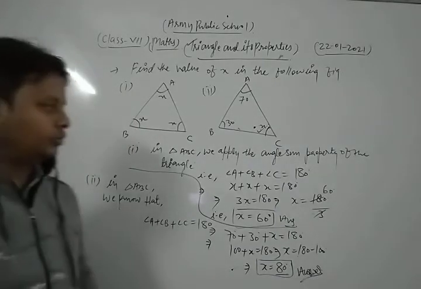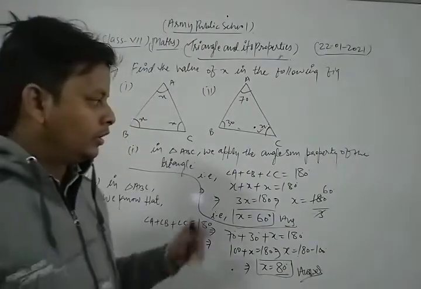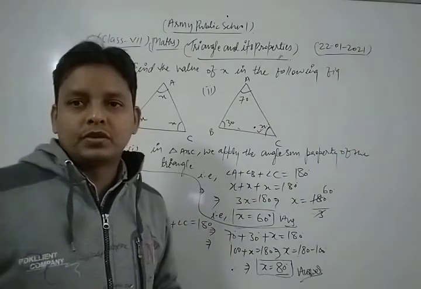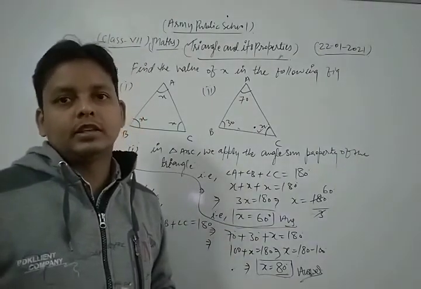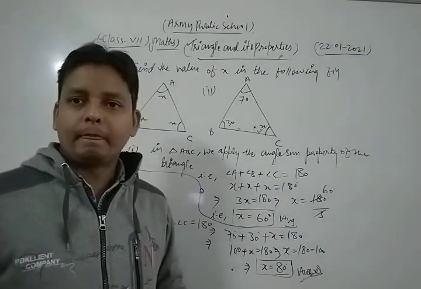Okay, dear students. So, thus, dear students, in this way, you can solve each and every question of your NCERT exercise based on the chapter triangle and its property.